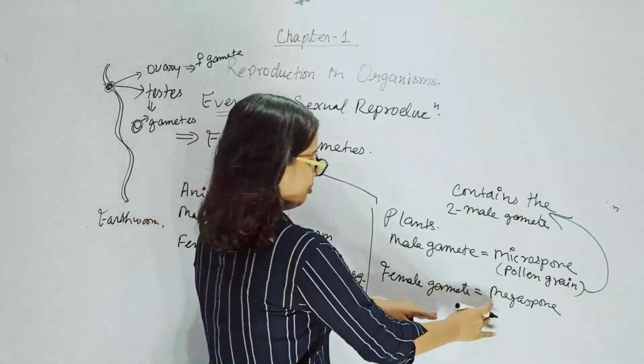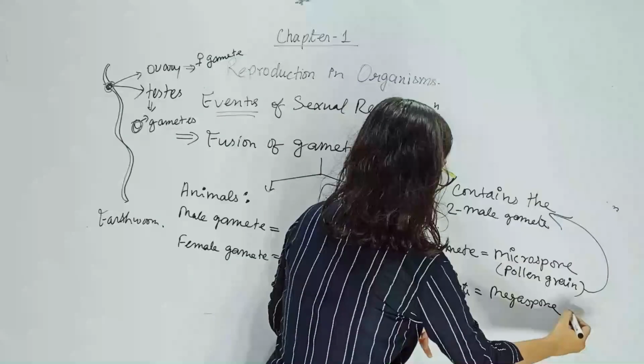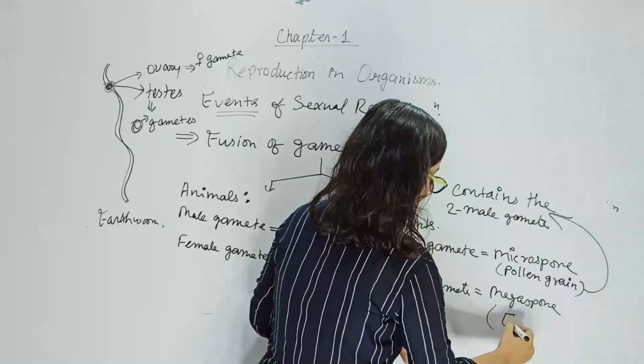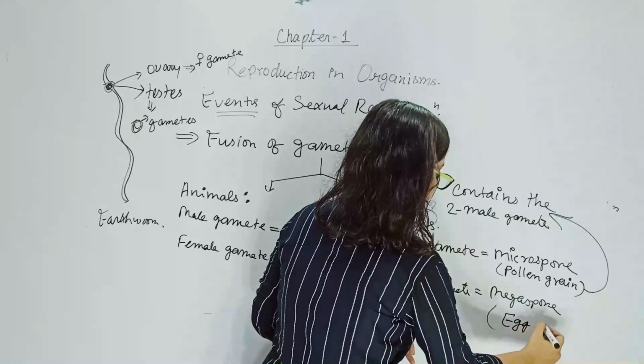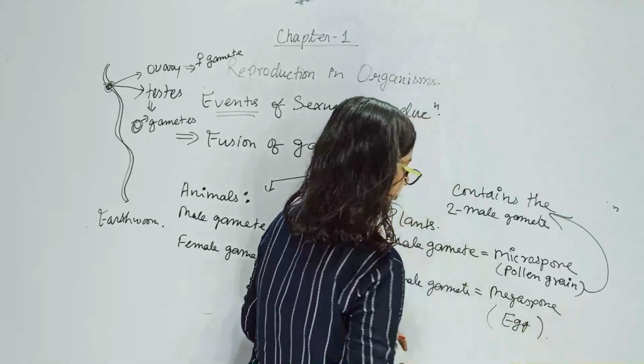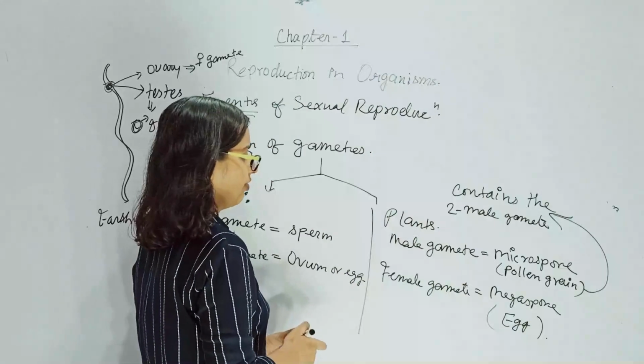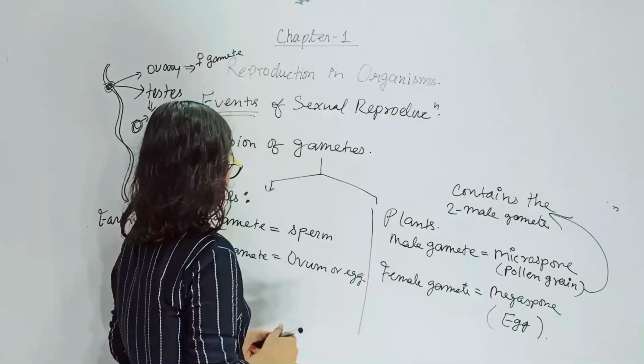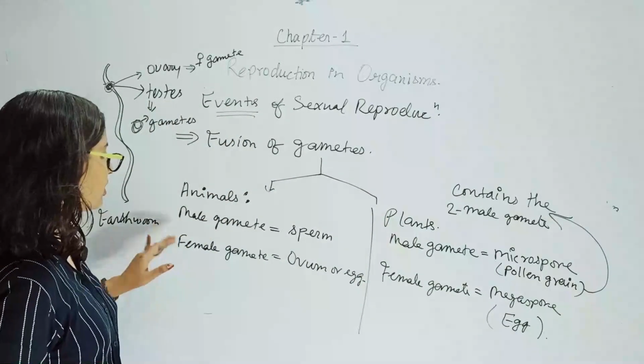Then when I am saying megaspore, megaspore can also be termed as egg, the egg in case of female plants. So these are the different names.